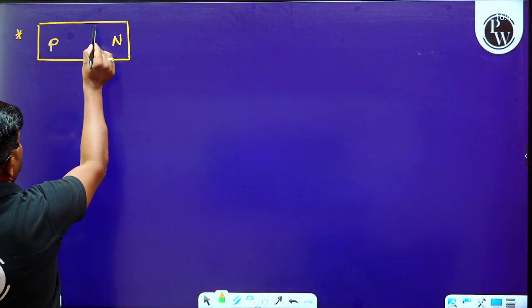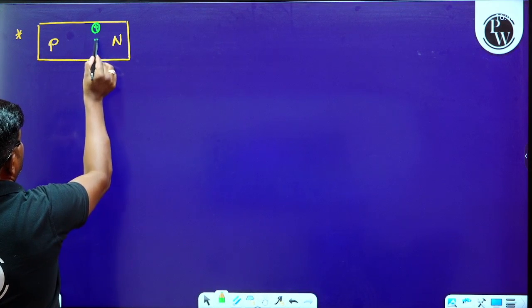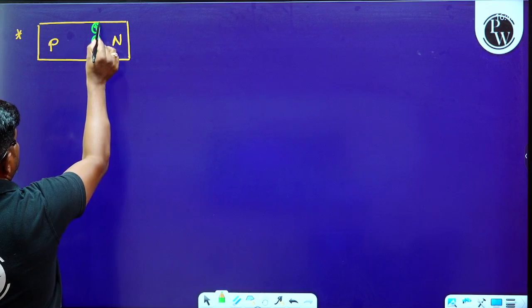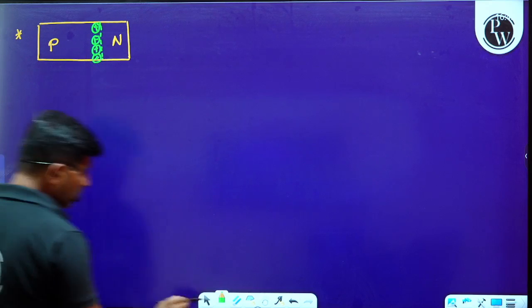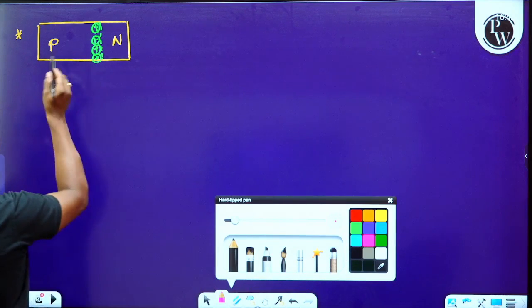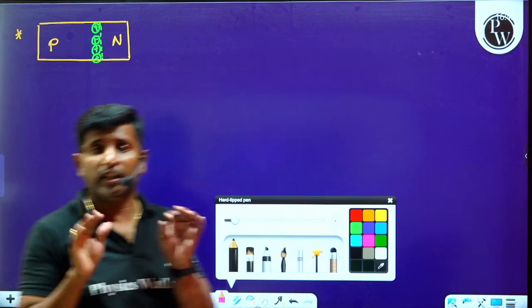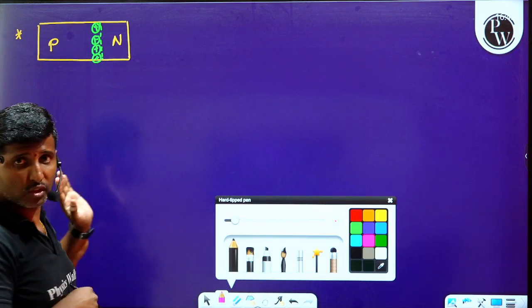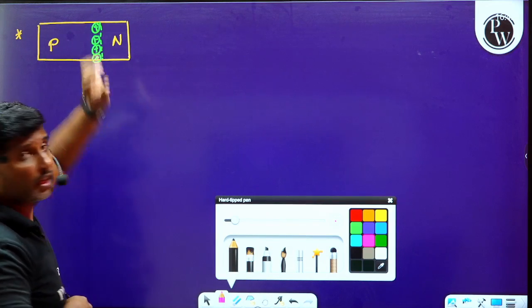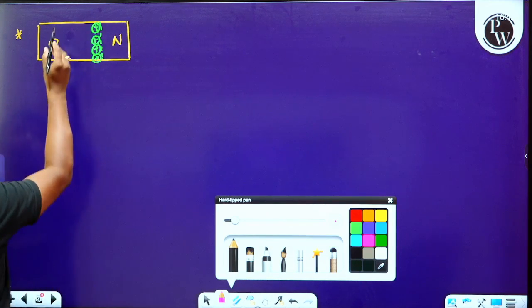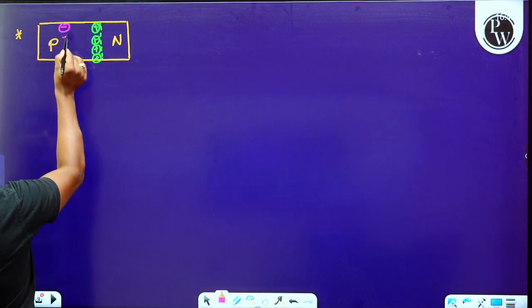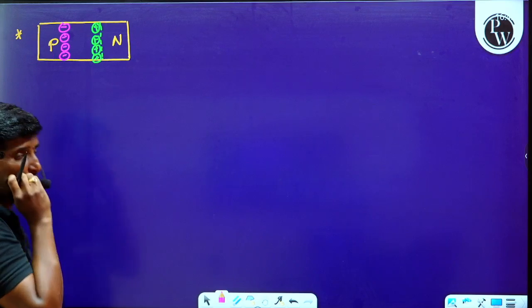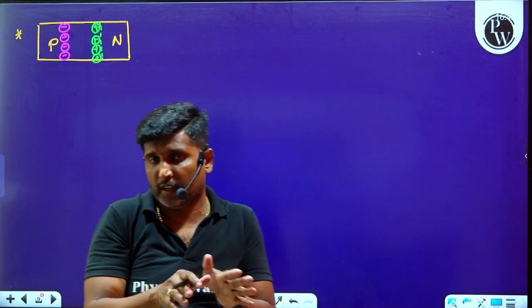Near the junction, on the n side, there is an immobile positive layer, and near the p region, there is an immobile negative layer.